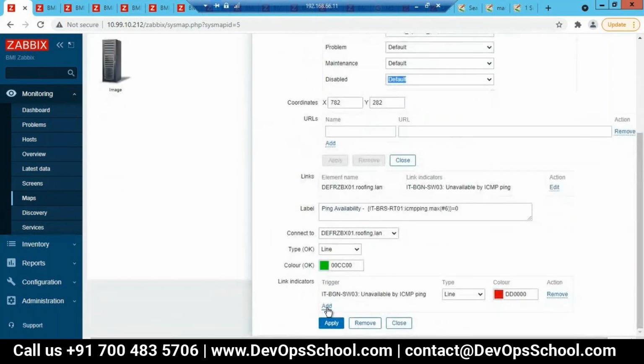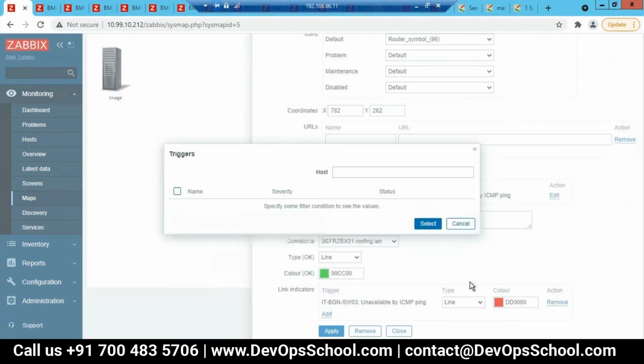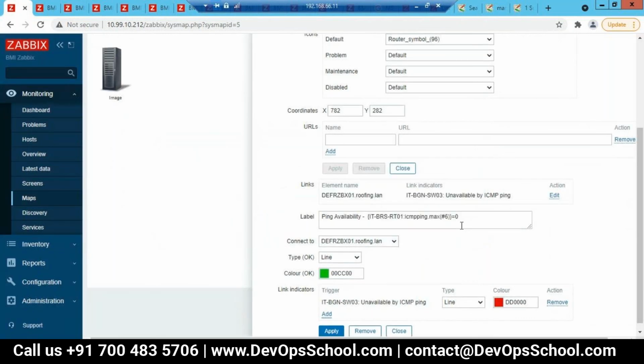Here you have mentioned ITBRS. Click on cancel. You are saying that you want to show the ping availability value here in the label. So there is a particular syntax for it. You need to mention that particular syntax, and accordingly it will show.